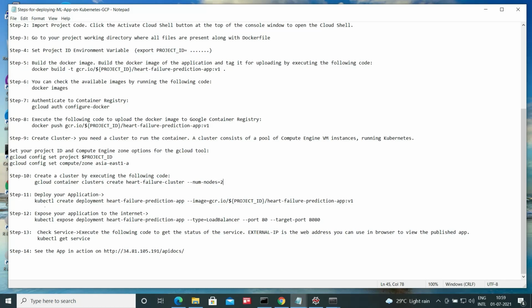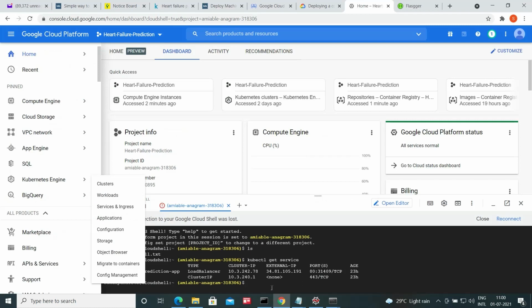Then we have to deploy the application using this command, kubectl create deploy, and the heart failure prediction app. Once it is deployed, we have to expose the application to the internet, so kubectl expose, specifying the port number, etc. Then we check the service in the Google Cloud Shell.